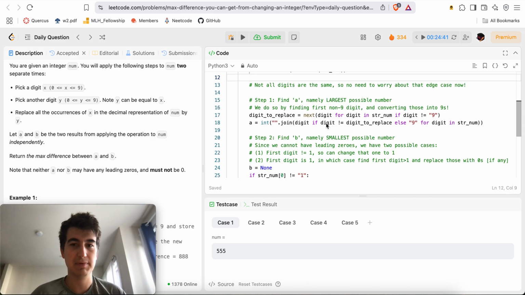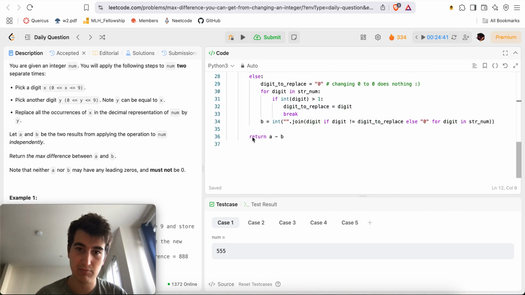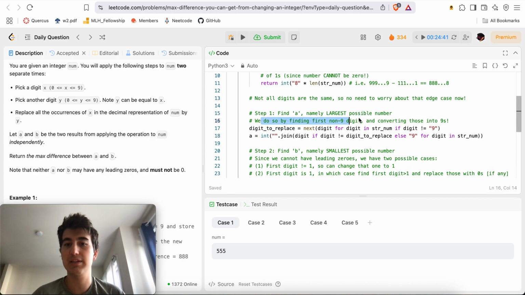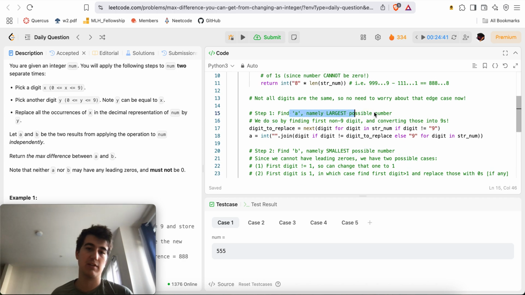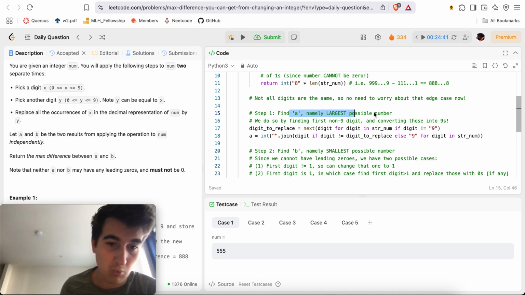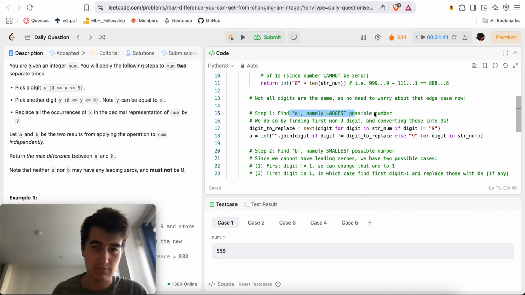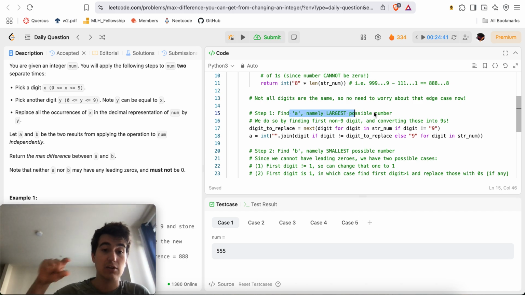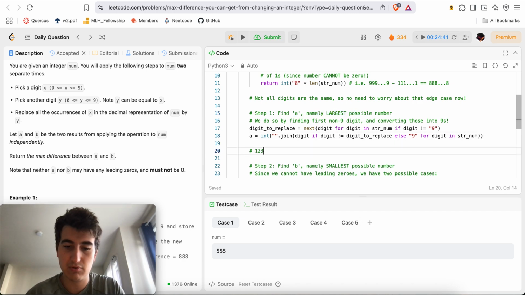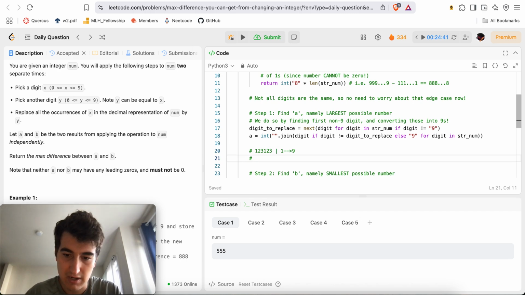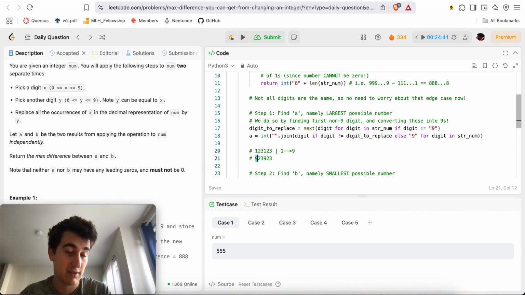Now, we can just say, okay, we want to find the largest possible number, call it A, and the smallest possible number, call it B, so that at the very end, we can just return A minus B. So step 1 is find the largest number A, right? Well, this is going to be very obvious. Basically, if we have a number like 123, we want to turn that into 923, right? We want to make the most significant digit as large as possible. So let's say we had 123123, and we want to change 1s into 9s, because that would give us 923923. We made this as large as possible.